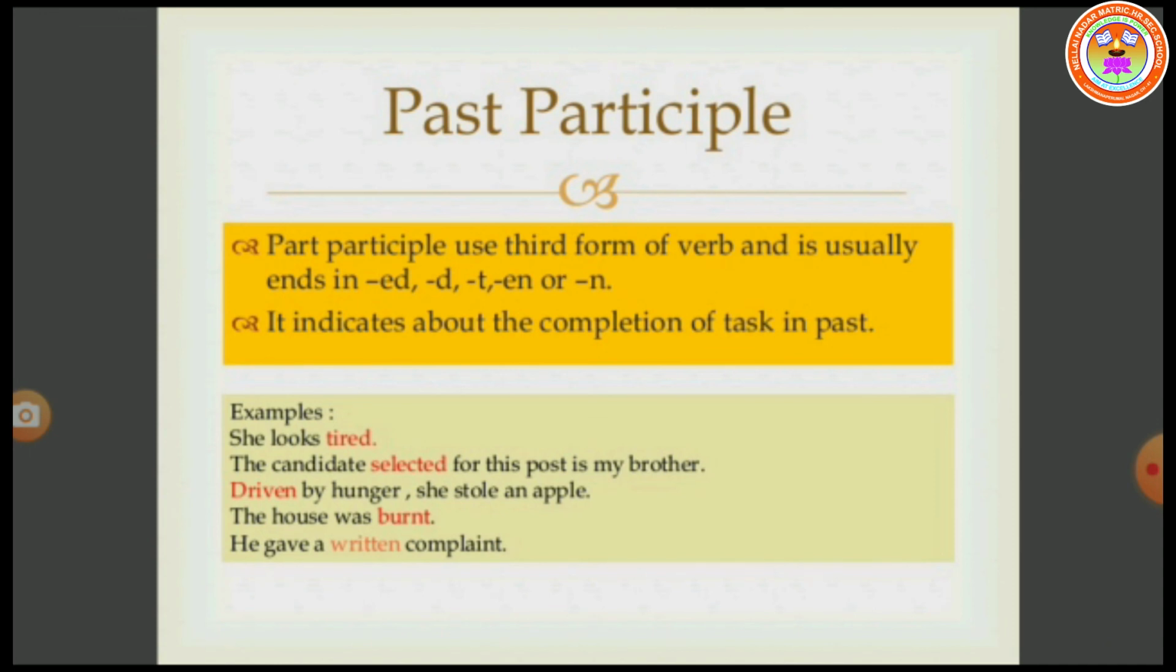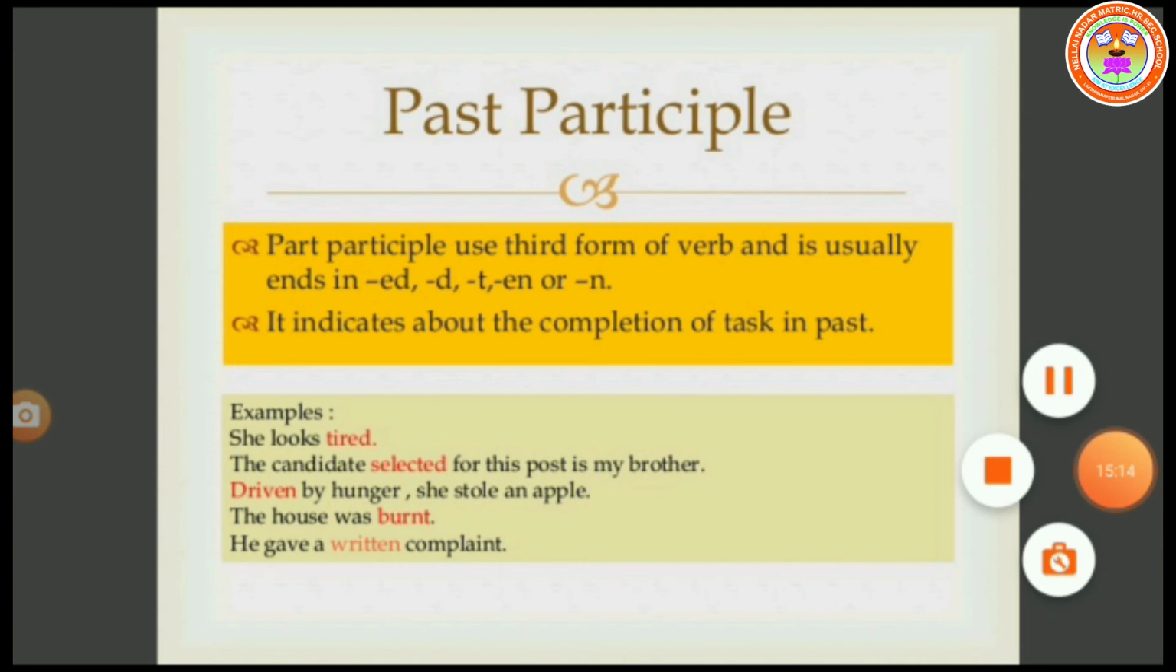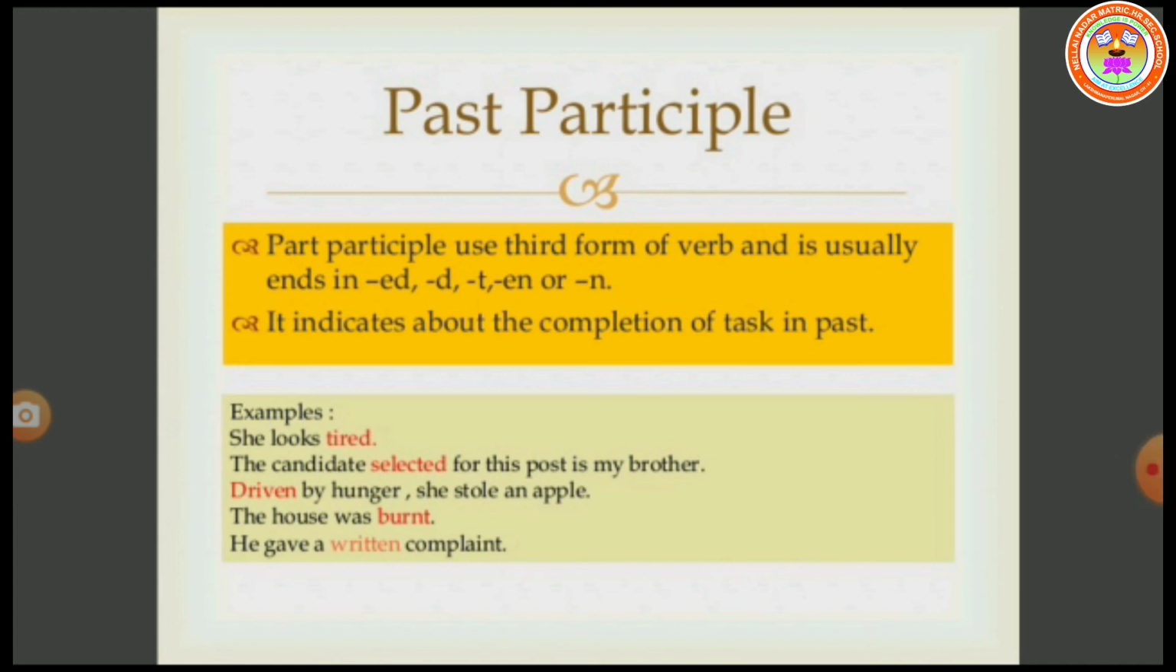Next, past participle. Past participle is the third form of verb, V3 form. Past participle uses the third form of verb and usually ends in ed, d, t, en or n. It indicates the completion of a task in the past. For example, she looks tired. The candidate selected for this post is my brother.